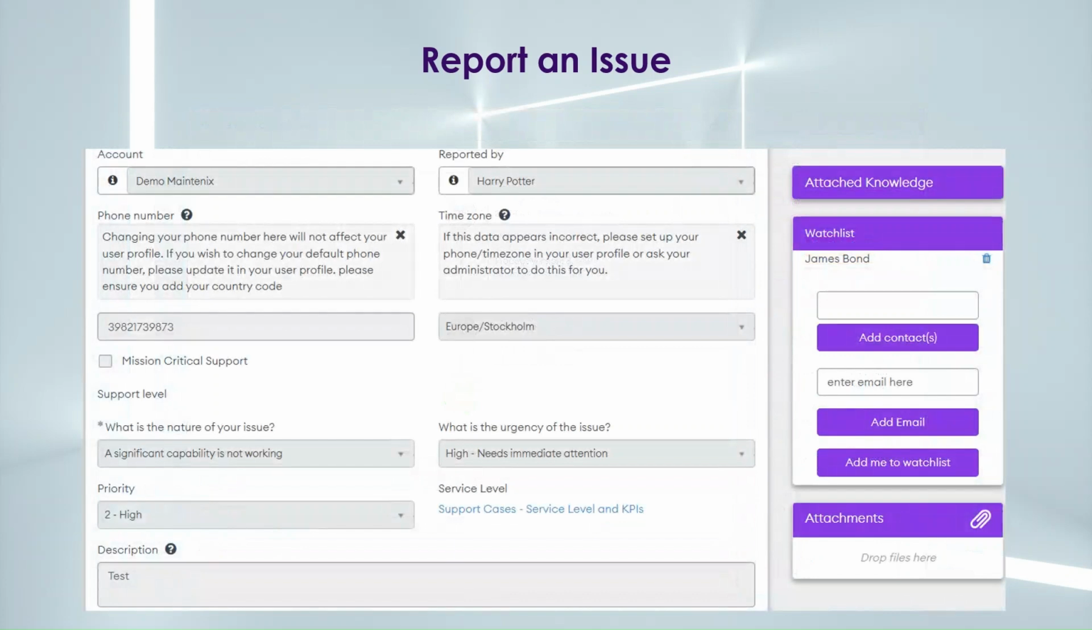The next section of the case detail view shown here contains all the information that was included when the form was completed, along with the watch list in the right-hand pane. Here, you can add another user from the list of contacts associated with the case, as well as adding a user by entering an email address. And if you are not the case contact, you can add yourself to the watch list by clicking on Add Me to Watch List. You can also remove someone from the watch list by clicking on the trash can icon to the right of their name. You can also add additional attachments to the case if needed.